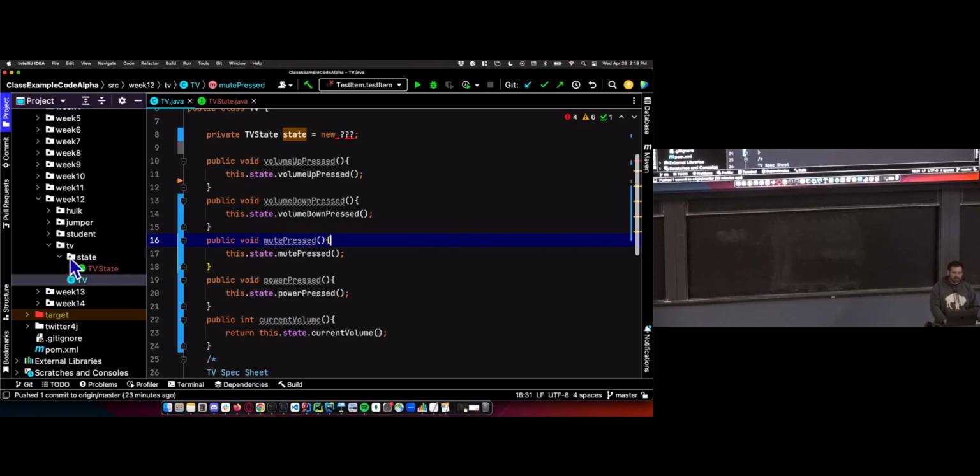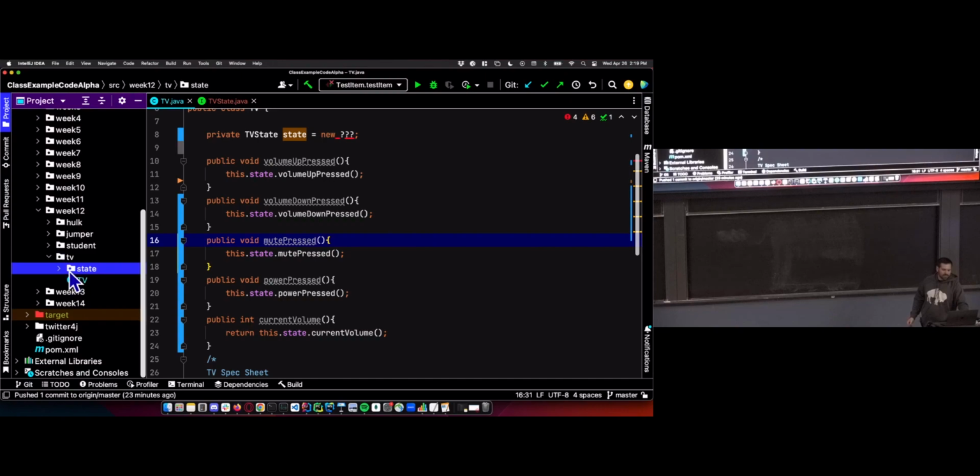That's just my personal preference. I'll put all the concrete states in this directory. I just like to keep all my state pattern stuff separate from the class that's using the state pattern. I think it conveys a little more clearly that the TV is using this state pattern, and then all my state pattern is in there.